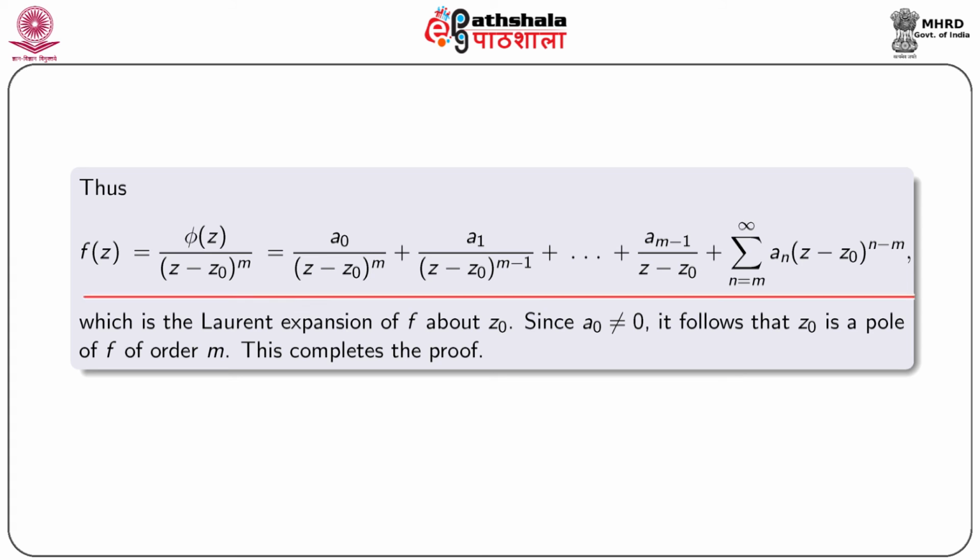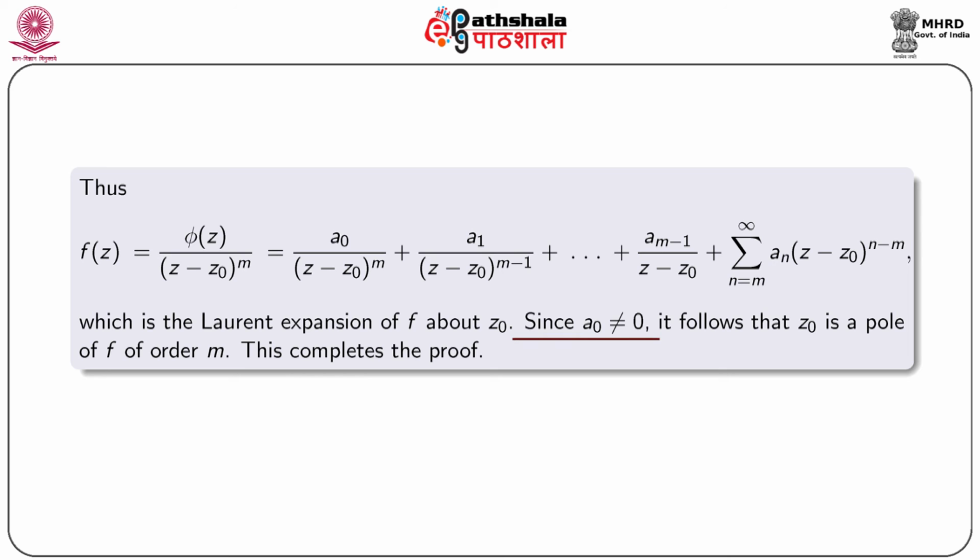Thus we obtain f(z) equal to phi(z) by (z minus z0) to the power m, that is equal to a0 by (z minus z0) to the power m plus a1 by (z minus z0) to the power m minus 1 plus a_(m minus 1) by (z minus z0) plus summation n equal to m to infinity a_n (z minus z0) to the power n minus m, which is the Laurent expansion of f about z0.